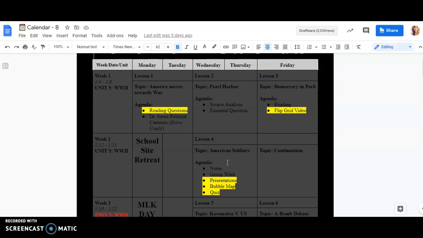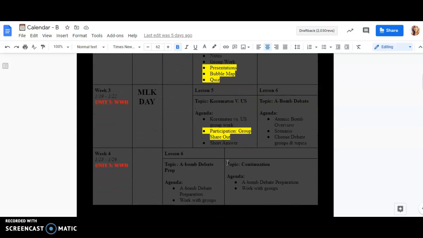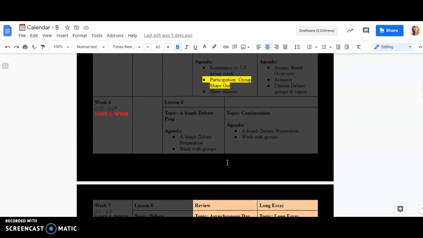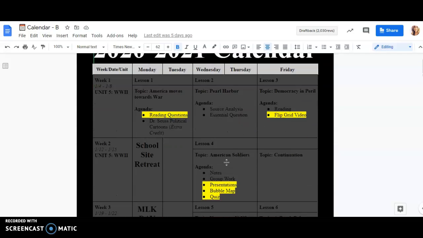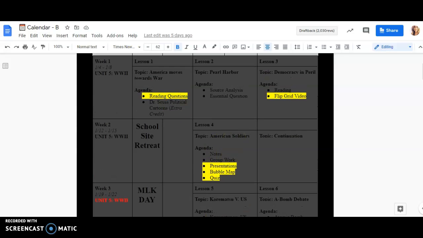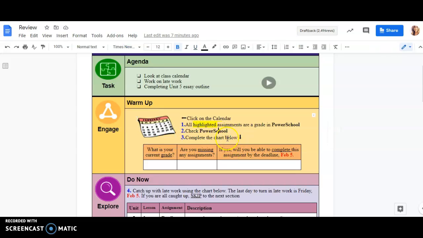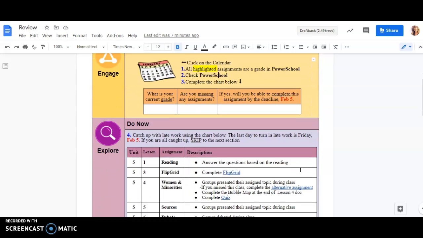All the ones highlighted in yellow are assignments that were graded on PowerSchool. So I would focus on these yellow assignments to complete them and get a grade, because those are the ones that were actually graded and put into PowerSchool. Please make sure you go to those lessons and complete those assignments. The next thing you're going to do is check your PowerSchool and complete this little chart that asks you 3 yes or no questions.